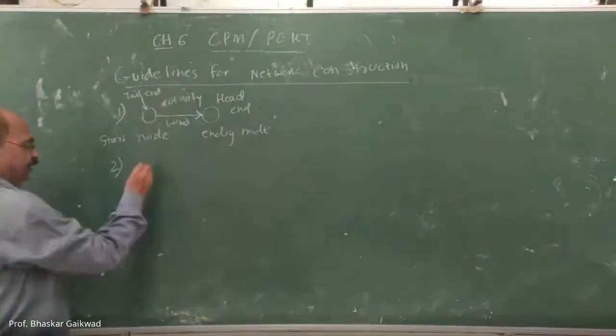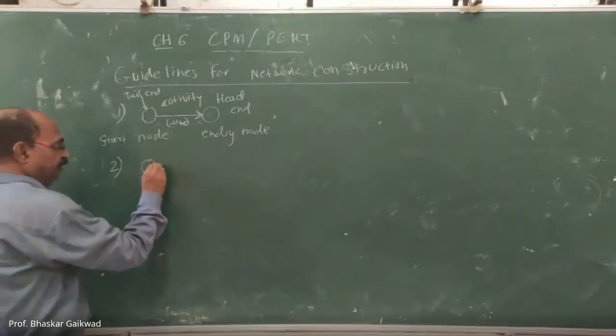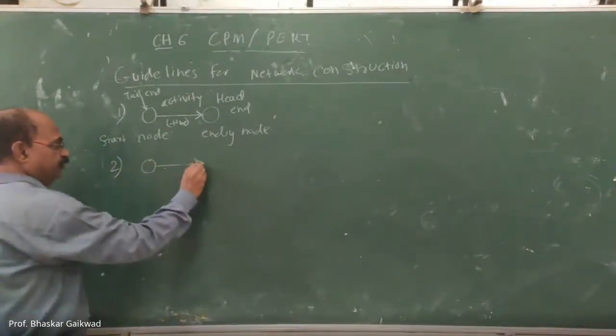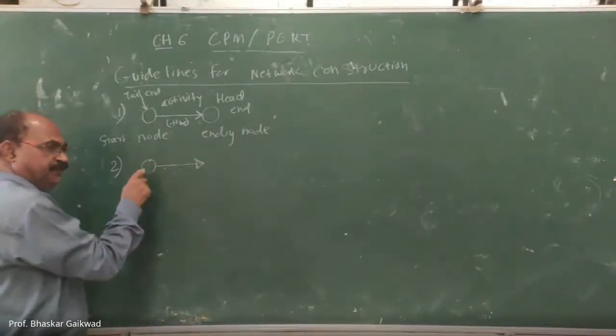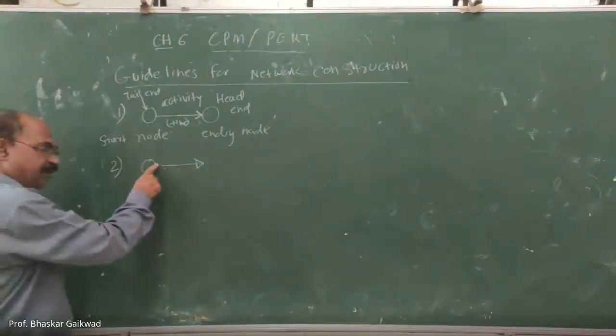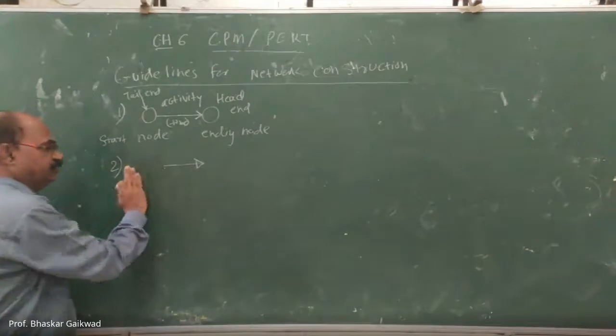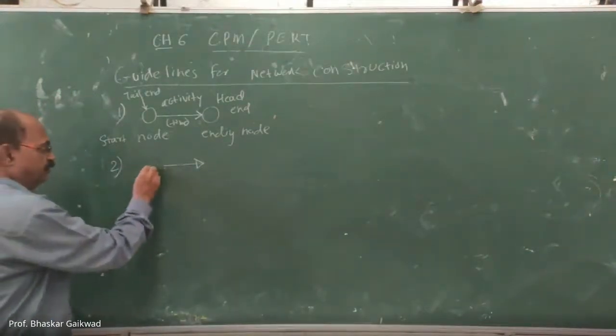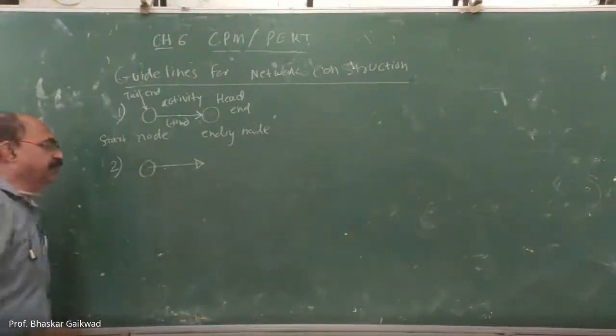Suppose I am writing the starting node like this. This is my activity. There should be only one starting point. Without a starting point, an activity will not start.